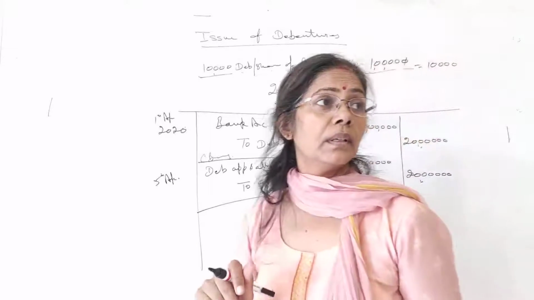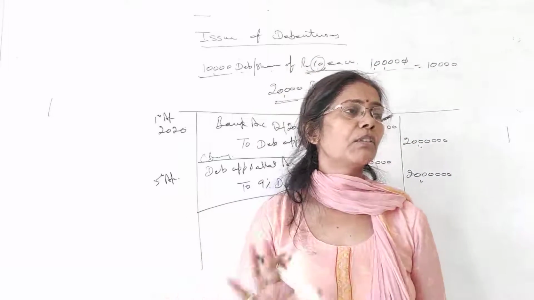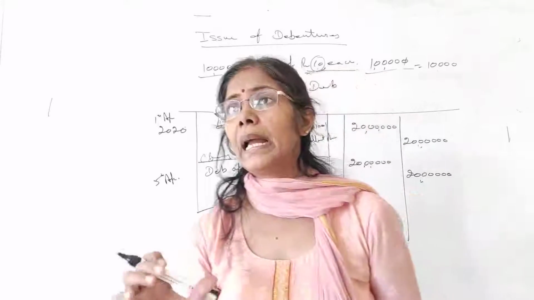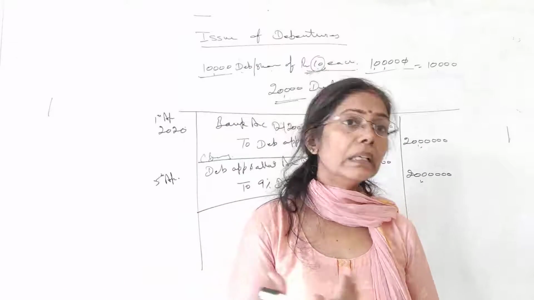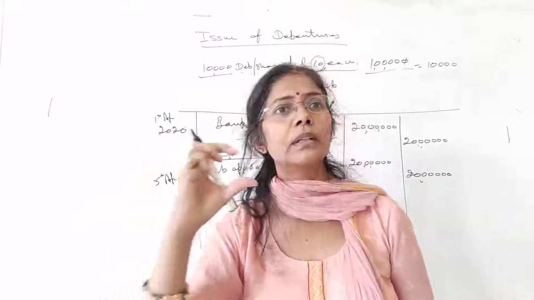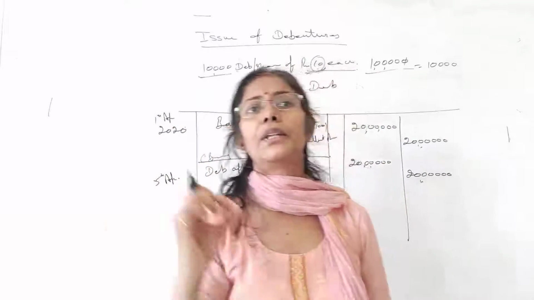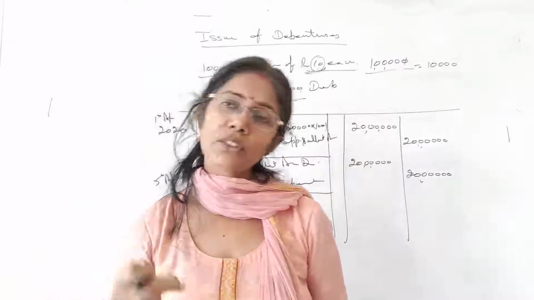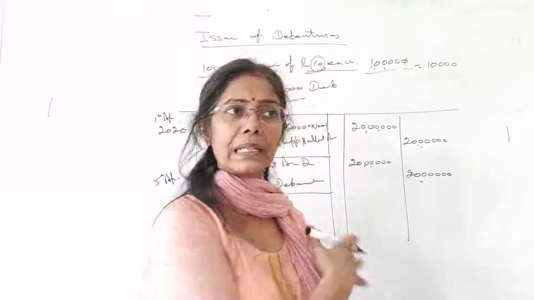Alright students? So here we have completed your first one. That's all for today. And in the next class, we will learn how to ask for the money in the different segments, like application, allotment, first call and final call. Is that clear?